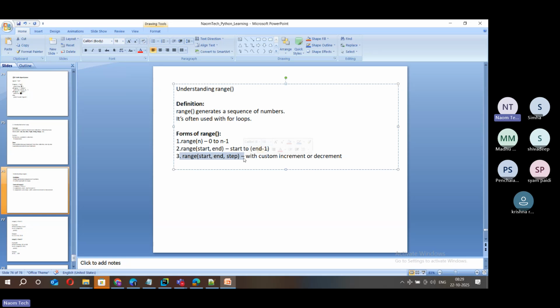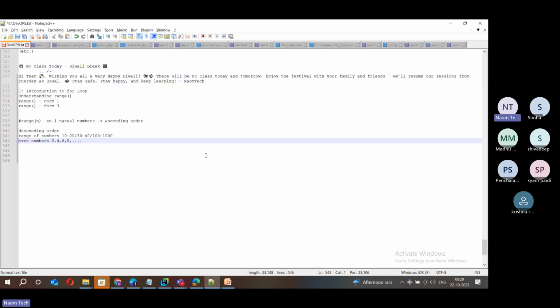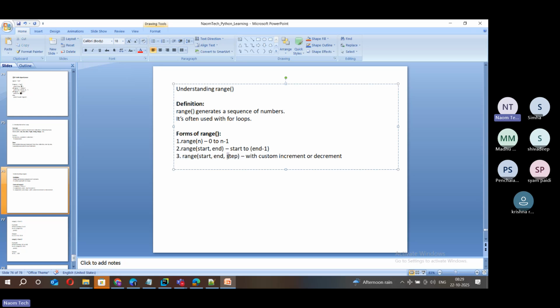This is more interesting. Here, if you choose this, we have a start, end and step. Of course, the second and third are almost similar. But the difference is that the first one and second one can generate values only in ascending order.